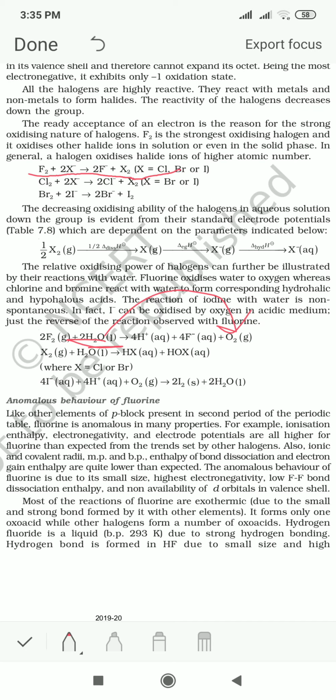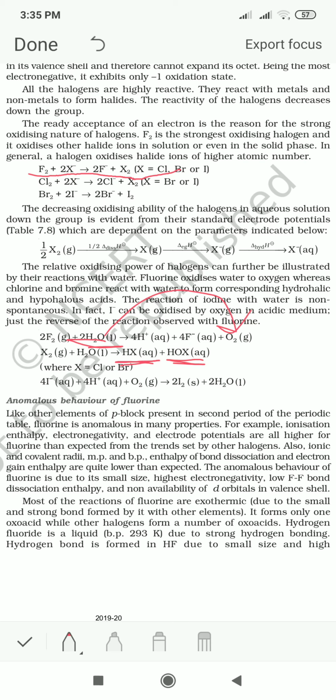But what about chlorine and bromine? Chlorine and bromine react with water and they form hydrohalic acid and hypohalous acid, HOX. Hydrohalic acid is HX and hypohalous acid is HOX. And what about iodine?